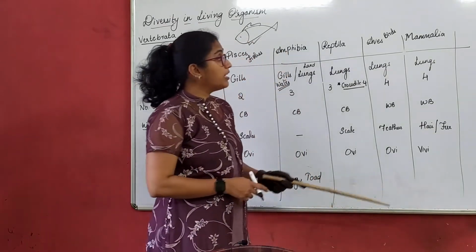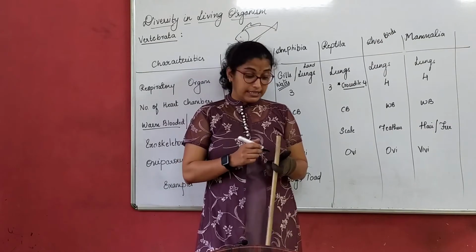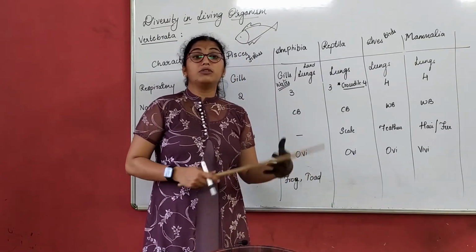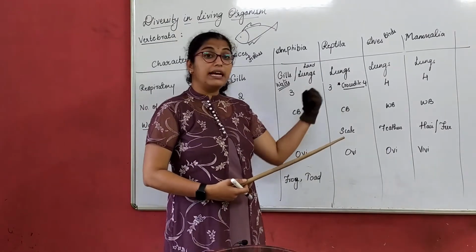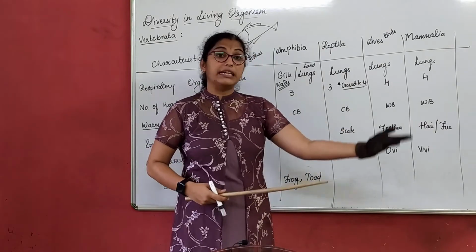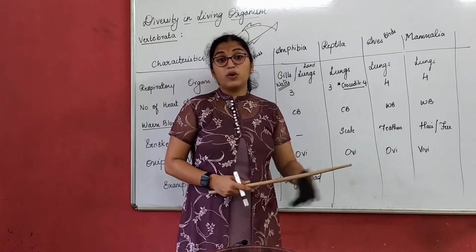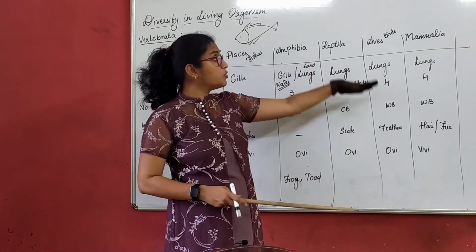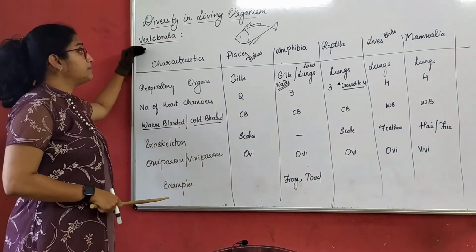Now when I was talking about mammalia, it has come from the word mammary glands. Mammary glands are present in the animals so that they can feed their young ones. So mammary glands produce milk which they can feed to the young ones when they are born. Apart from that, they also have sweat glands and several other glands. So these are the different characteristics of vertebrata.